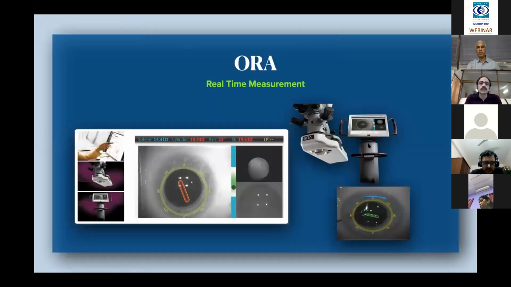This is how it functions. From the microscope it can be attached, and then it sends the wave, and on the reflected wave it captures and gives you the real time, and then suggests the amount of power. Here you can see the 14 diopters, cylinder, axis, everything it suggests. So you need to have this, but there are some limitations, and I don't know whether it is for the future. We have to wait and see.